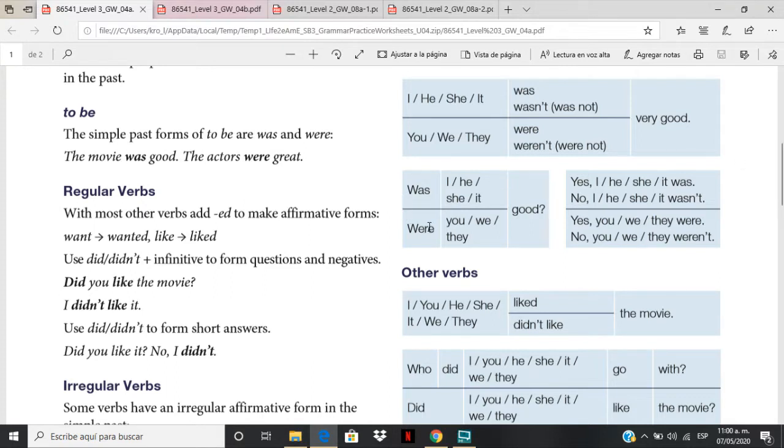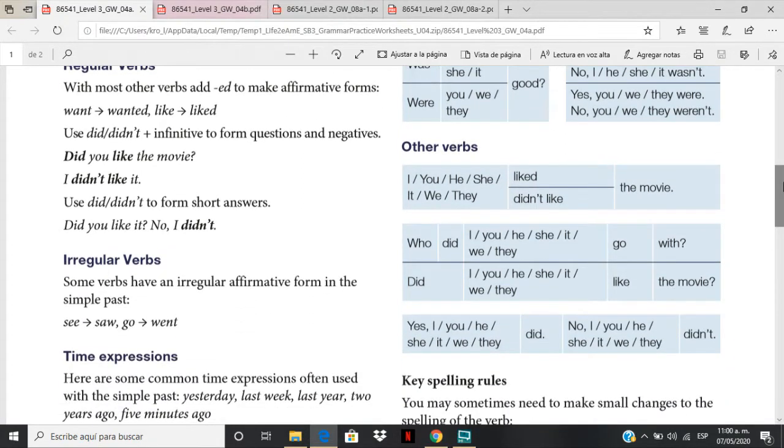In questions for verb to be, we have was I, was he, was she, was it good, were you good, were we good, were they good. And as I told you before, you have to use the verb you have in the question, in this case was or were, to answer. So you say, yes, I was, or no, I wasn't. Yes, we were, or no, they weren't. But what happens with other verbs?